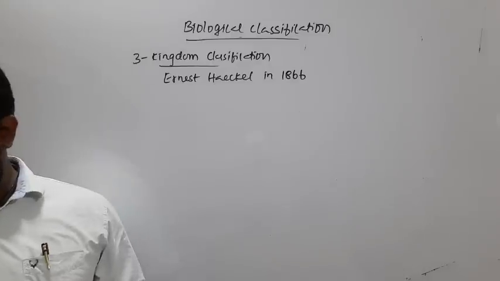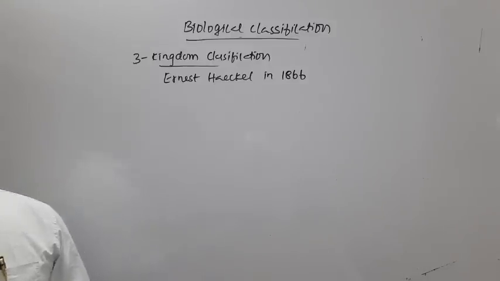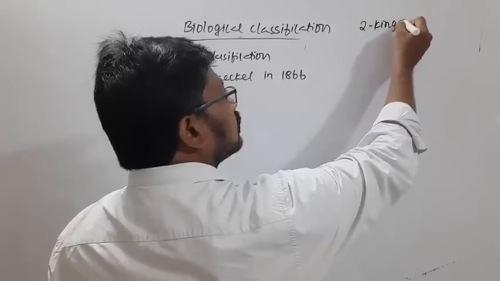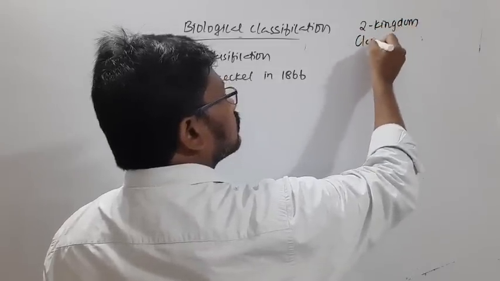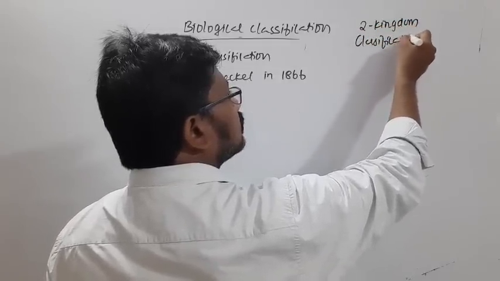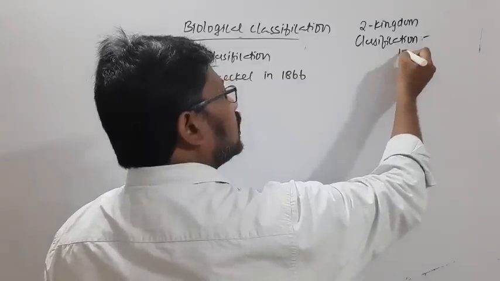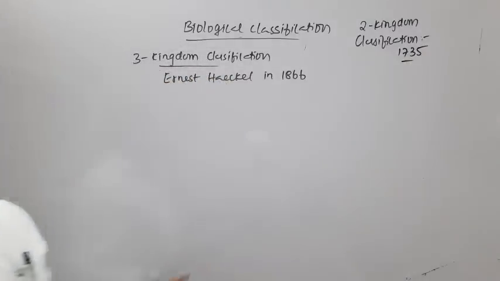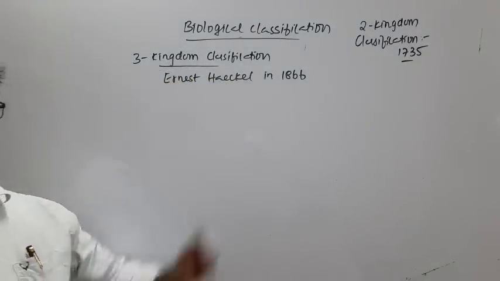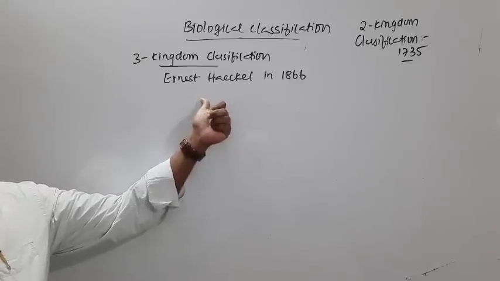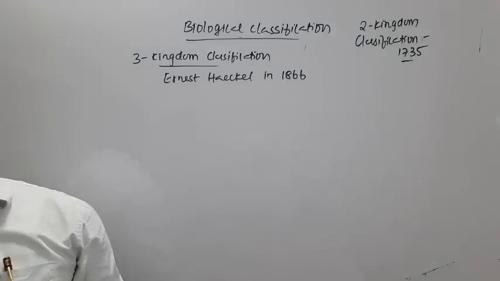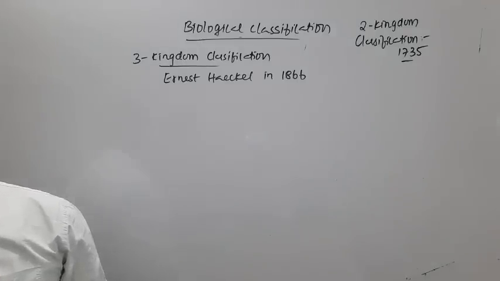The two kingdom classification was proposed in 1735 by Carolus Linnaeus, and that was replaced with this three kingdom classification, proposed by Ernest Haeckel in 1866.